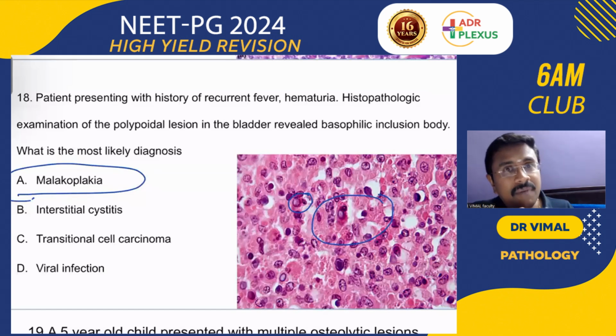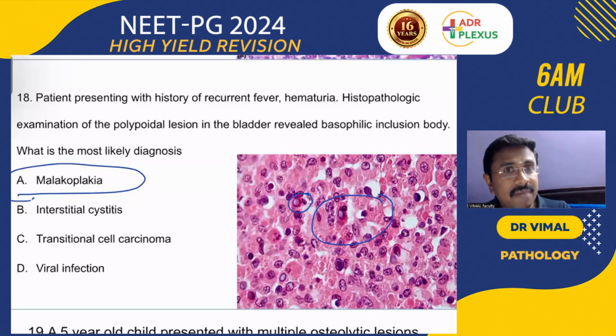Then Henoch-Schonlein purpura, HSP: hematuria in a small child presenting with purpuric rashes, arthritis, glomerulonephritis, abdominal pain, IgA deposits in the vessel wall. The patient will be developing the symptoms usually after a respiratory or GIT infection. Then Churg-Strauss syndrome. What are the points you will remember? There is allergy, asthma history, and eosinophil deposits in the vessels.